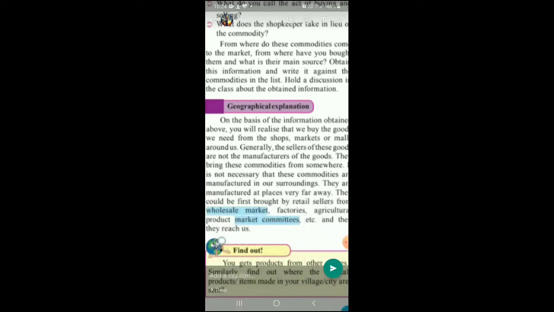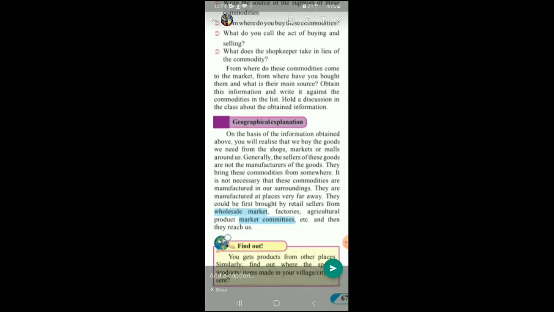The retailer has brought it from the wholesaler. Maybe the wholesaler has gone to the factory, or maybe to APMC market. Now students, you must be knowing there is an APMC market at Vashi where things are brought on a major scale, on a very vast scale. That means it is a wholesale market. Small retailers go there and buy the things in bulk, and then it reaches us.